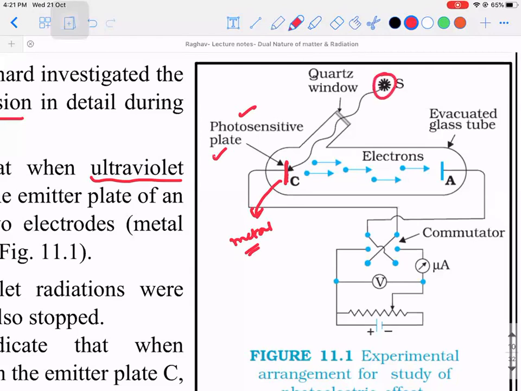So when light having sufficient amount of energy is allowed to fall on this metal, what should happen? Electrons are supposed to come out of it. But let's logically see. Actually, I don't know why he built all these things. It is not necessary, right? For you to observe this phenomenon, you don't need all these things. You could have just dropped light on a photosensitive plate and said that electrons have come out. But what are they trying to achieve by adding all these extra components? Can you guys think about it?